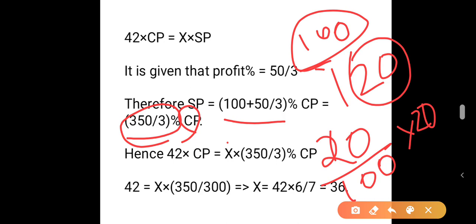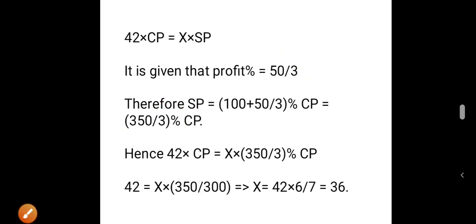Therefore we take CP as 100, then the SP will be 100 plus 50 by 3 if 50 by 3 is the profit percentage. Therefore we get SP as 350 by 3% of CP. Hence 42 into CP will be X into 350 by 3% of CP.